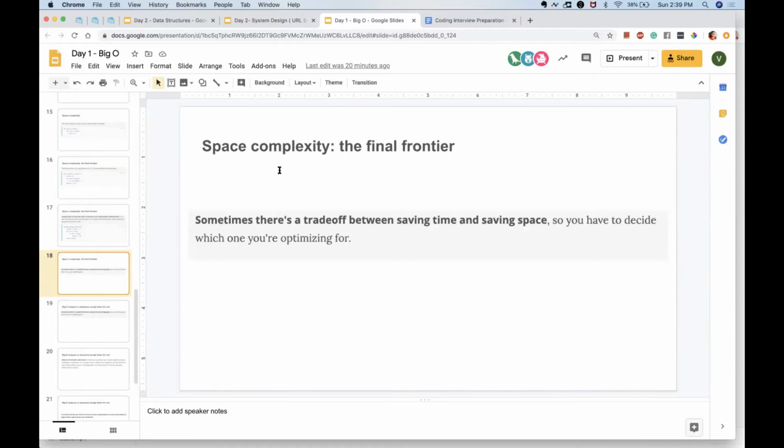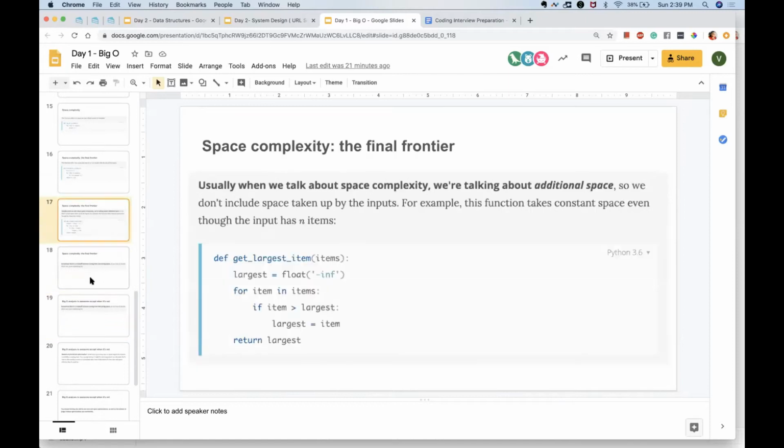And space, you also remember that it is the extra space you are taking. It's not something which is already input; that is not counted as space. It will not count as a space. It is the extra space you are taking. So that is something we talk about.